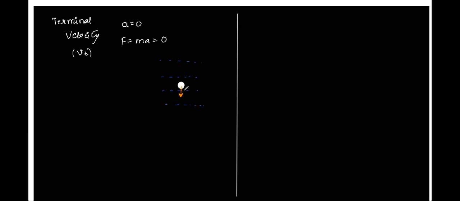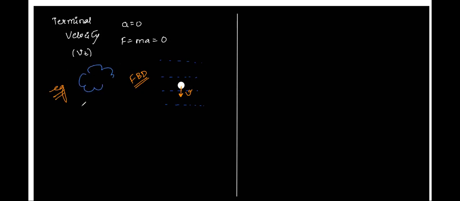Atul, tell me how will we draw the free body diagram of this ball falling in a fluid? One of the very beautiful examples of this is, let's say it's raining.